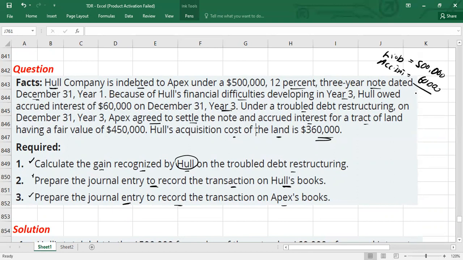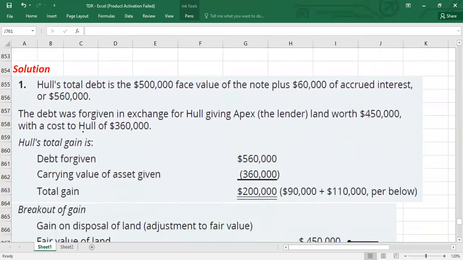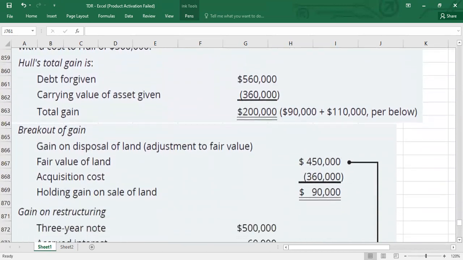It means your total liability is showing at $560,000. Don't forget this information in the debtor's books. As I told you, we have a total liability of 560,000, which includes principal amount and accrued interest of 60,000. Now, guys, I want to calculate first the gain on disposition of the asset.